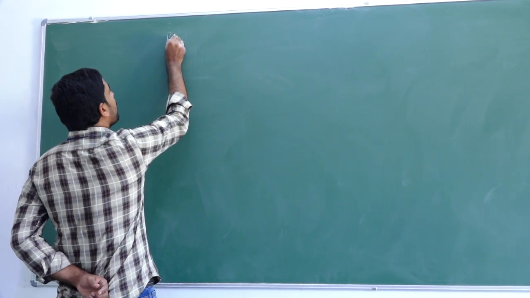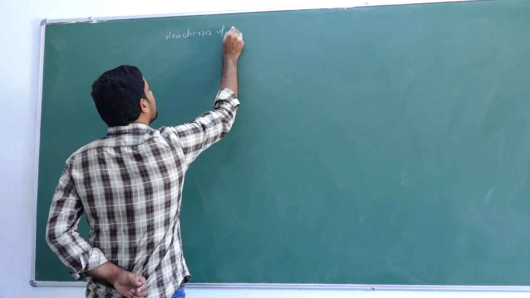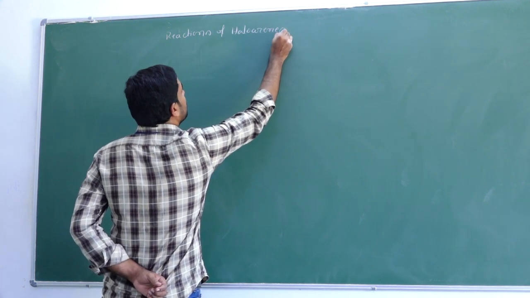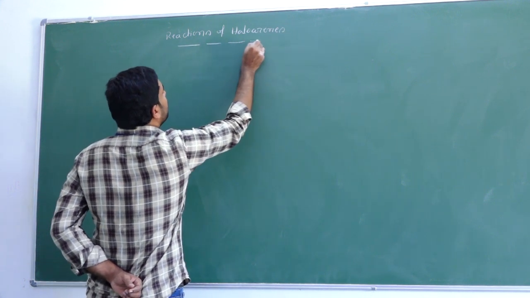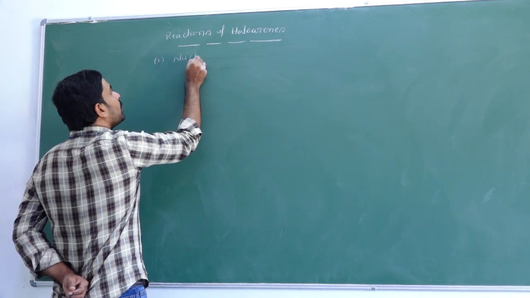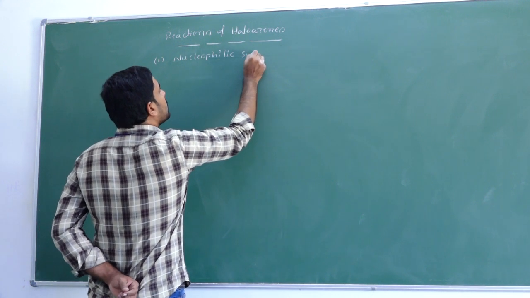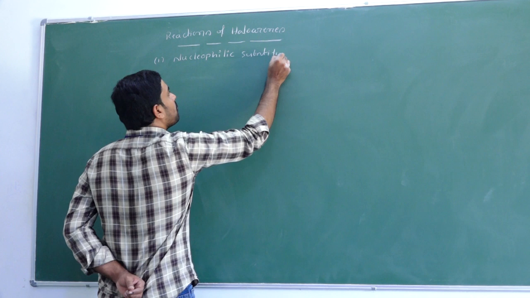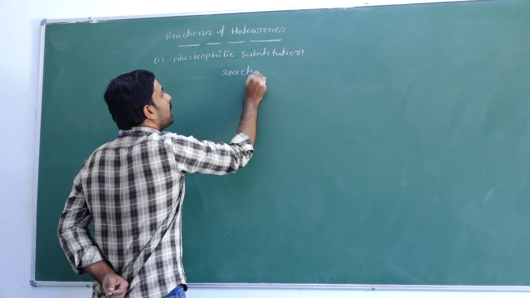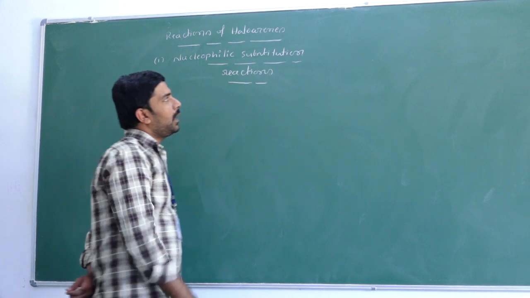So next is the reactions of haloarenes. The first type of reaction is nucleophilic substitution reactions.